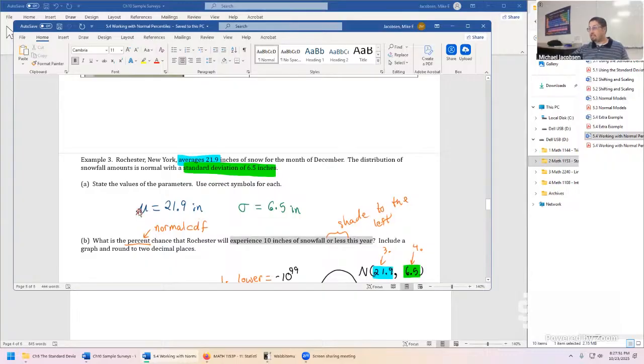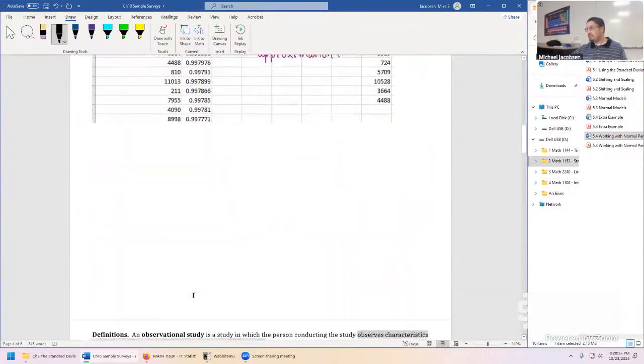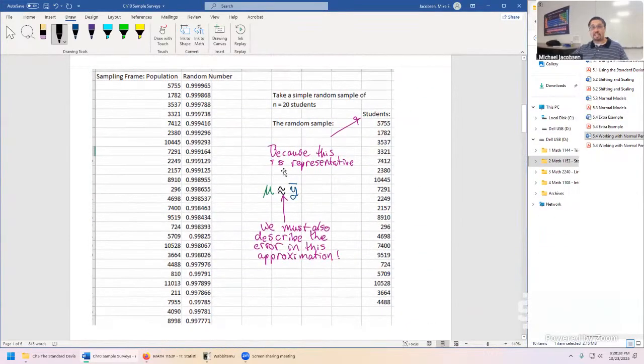These are parameters. We have a population of the snowfall that could happen in Rochester, New York, in the month of December, year after year. And we decide to model that population with the parameter mu, the population mean, and a parameter sigma, the population standard deviation. But what was tricky about that is we weren't actually saying we know mu is 21.9. This is just a guess, similar with sigma. It's much like what we were pointing at before. Once we collect random data, we make an estimate like this, that's also just a guess.